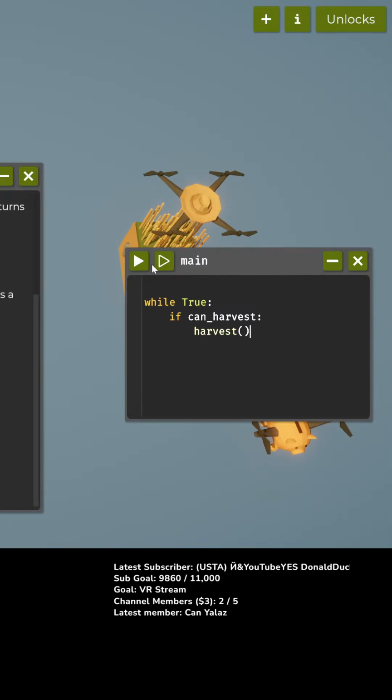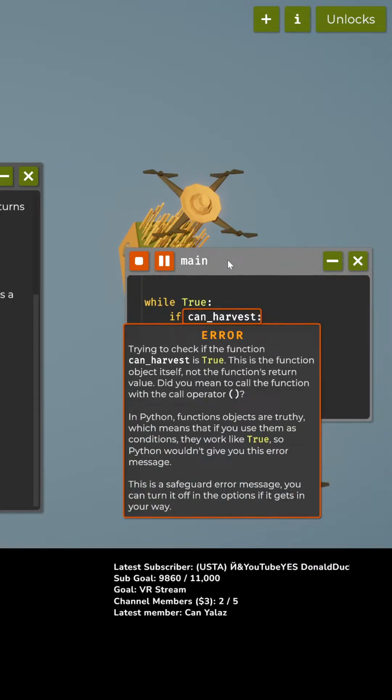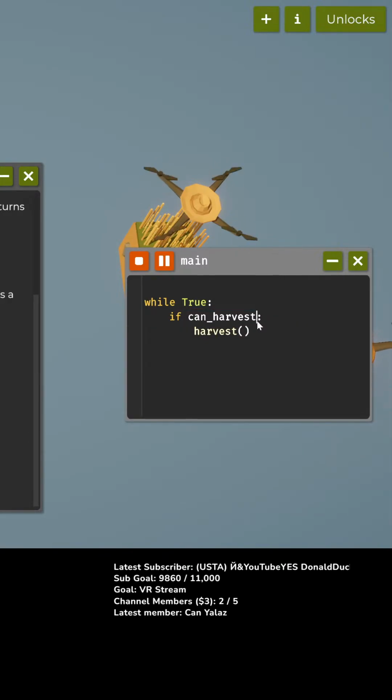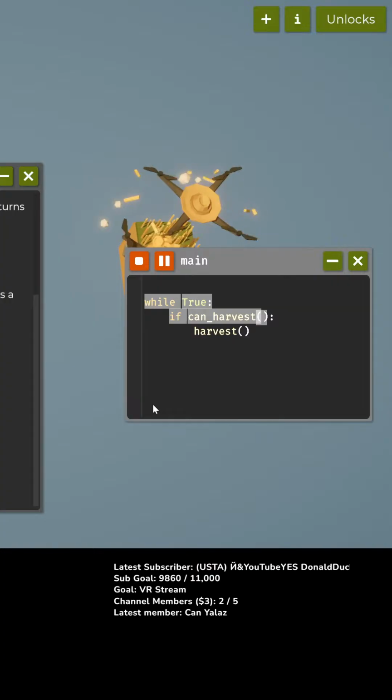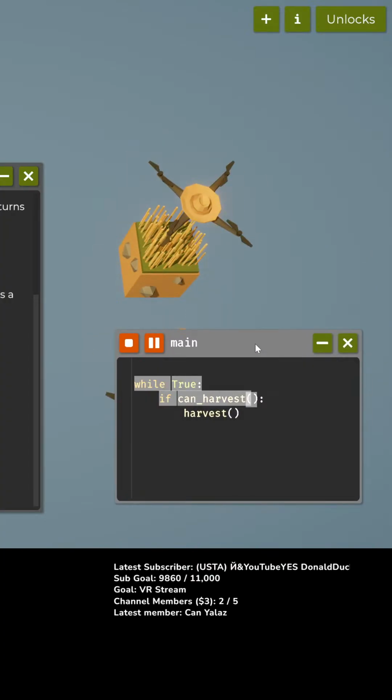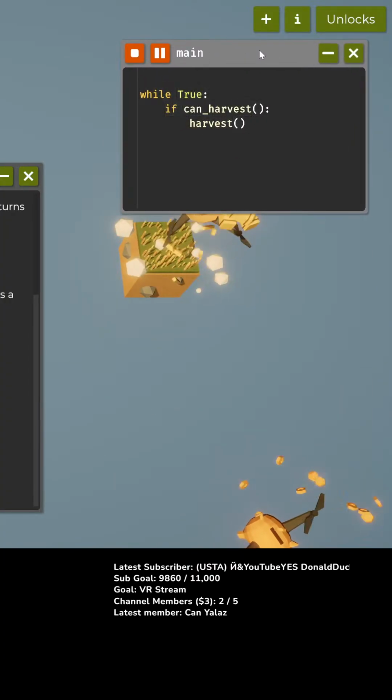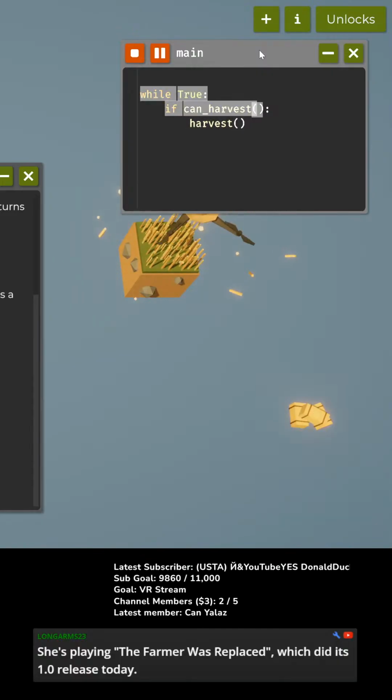Let's try that. Oh. Trying to check the function. Can harvest is true. This is the function object itself, not the function's return value. Did you mean to call the function with the function operator? Okay, so if can harvest, oops, like that. Aha, there we go. If we can harvest.